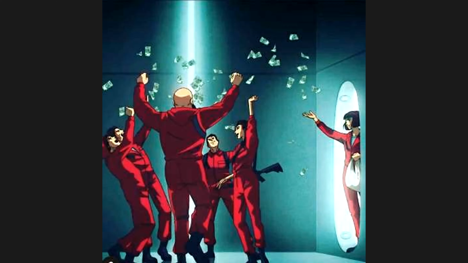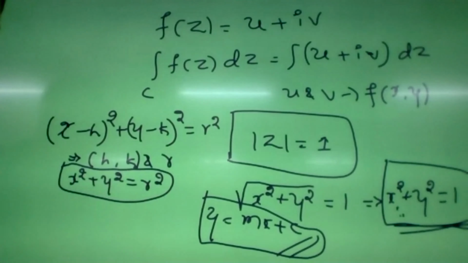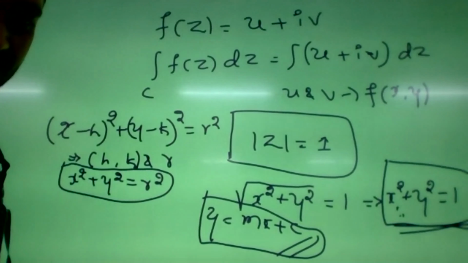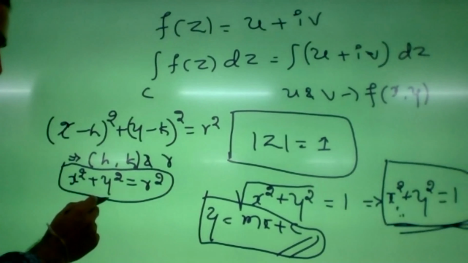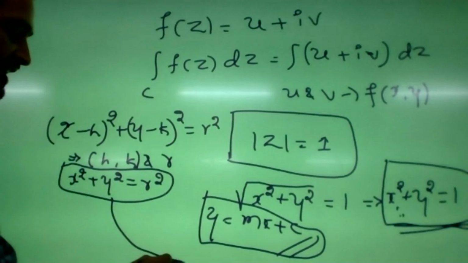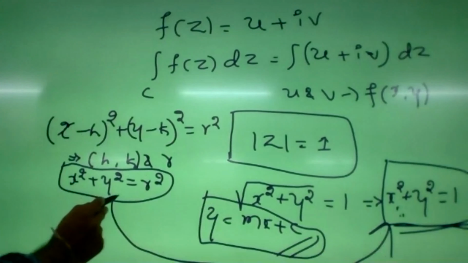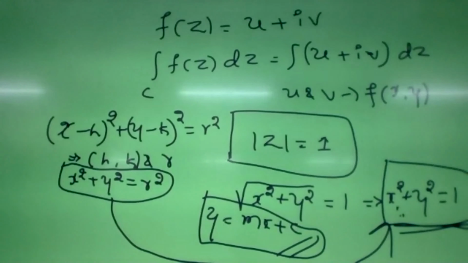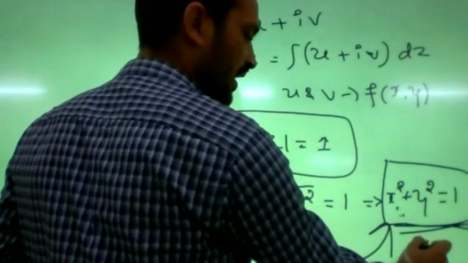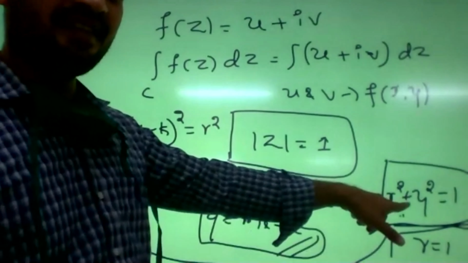So now this will indicate a circle with radius r and center at the origin. Now compare these two equations. r square equals 1 means the radius is 1. So this indicates a circle with center at the origin and radius 1.